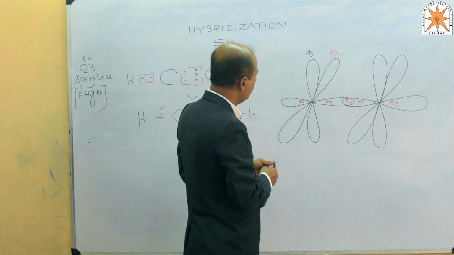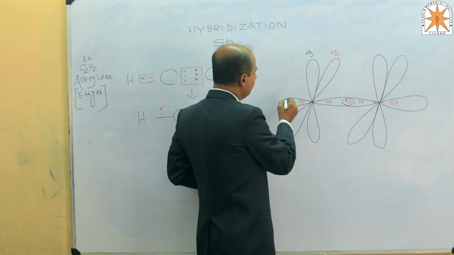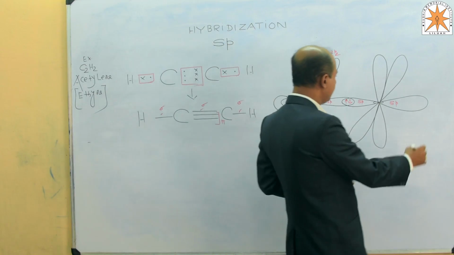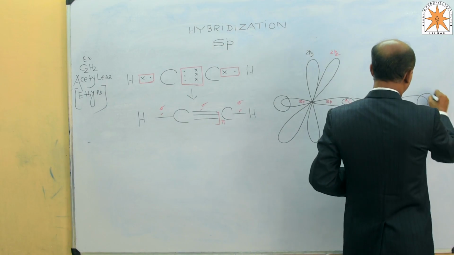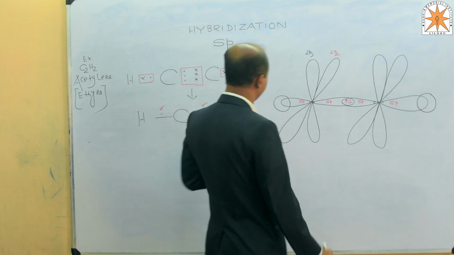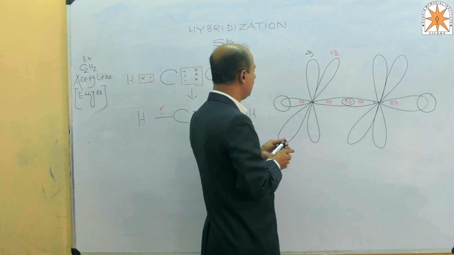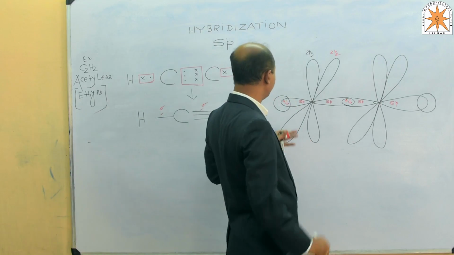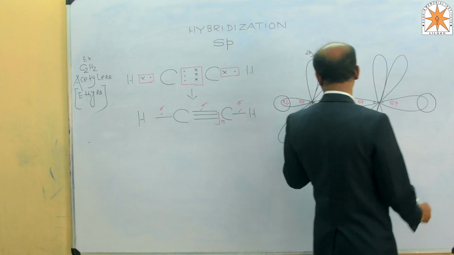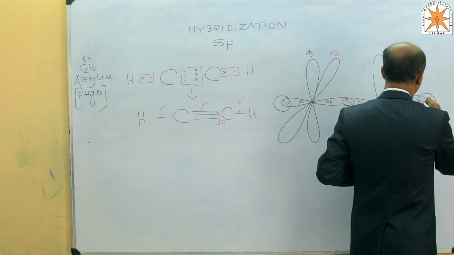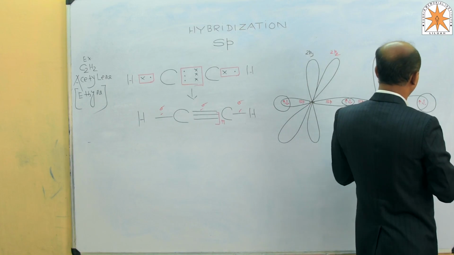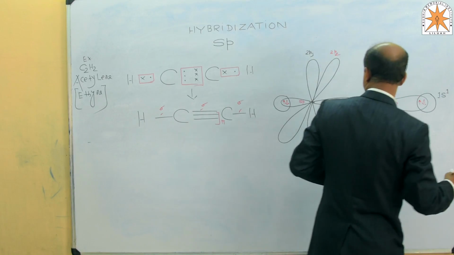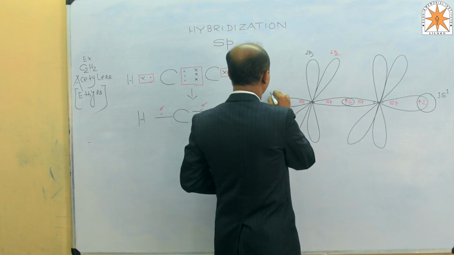Continue. sp and sp. One hydrogen overlaps here, and one hydrogen overlaps over here. So here again there is the sharing of one electron, this one from hydrogen and one from the carbon sp hybridized orbitals. And this hydrogen is nothing but 1s1, and this one is 1s1.